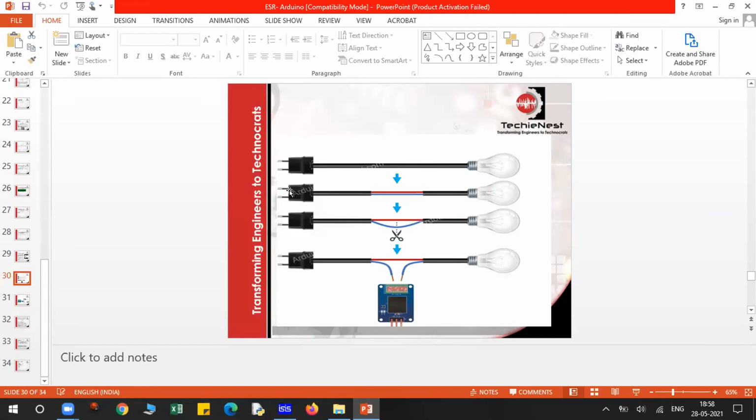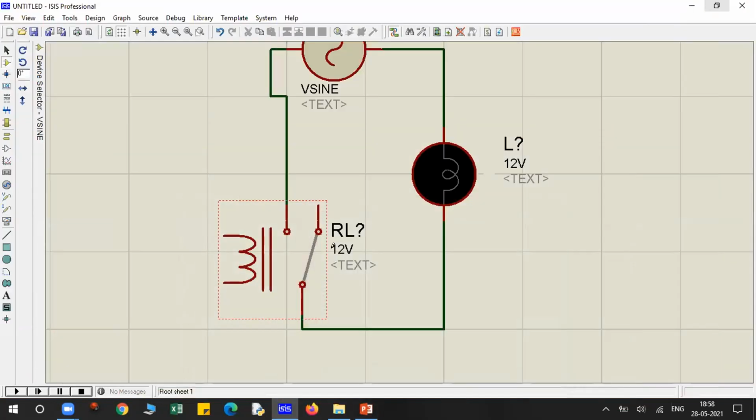A relay has basically 3 points at the output end. Number one is the common point. This one is normally open, and this one is normally closed. There are 3 points: normally open, normally closed, and common. Whenever you connect a device, you have to use any two of the connections. Common, as the name says, you have to connect. And according to your device, the user will decide whether you are using the normally open connection or the normally closed connection.